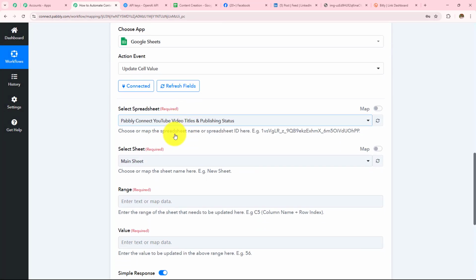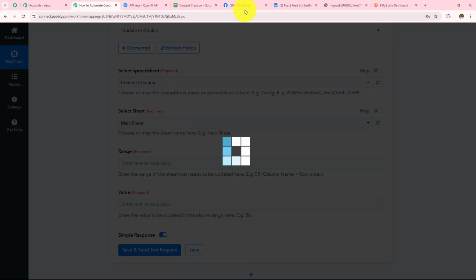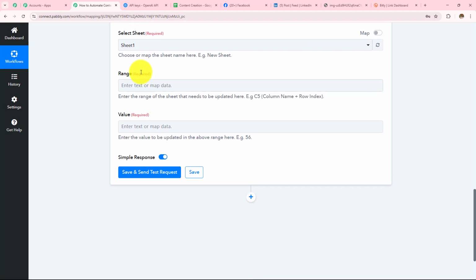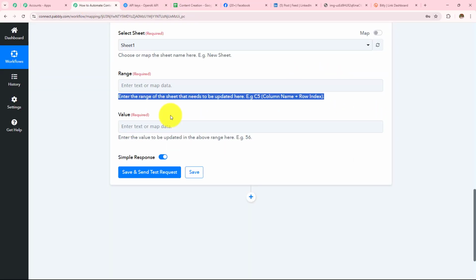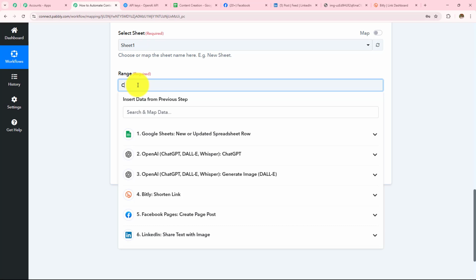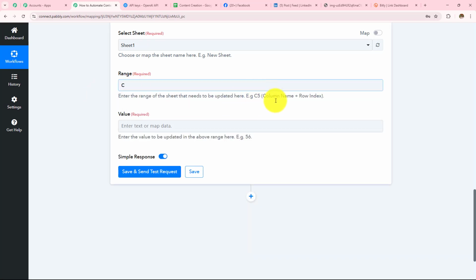So here I have to first select my spreadsheet. The name of my spreadsheet is content creation. So here I have selected that. Then I have to select the range. Now here it's written, enter the range of the sheet that needs to be updated. Here is an example. So here the column which needs to be updated is this one, column C. So I'm going to enter column C and then have to enter the row, the column name plus the row index.